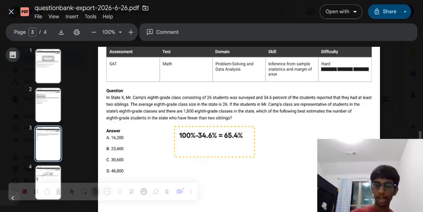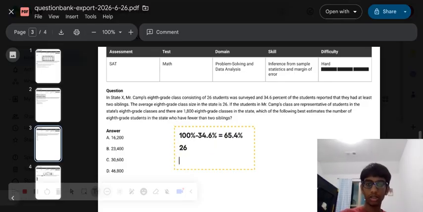Mr. Camp's class has 26 students, right? And how many students are there in State X? Well, there are 1,800 8th grade classes, and each of these has around 26 students.